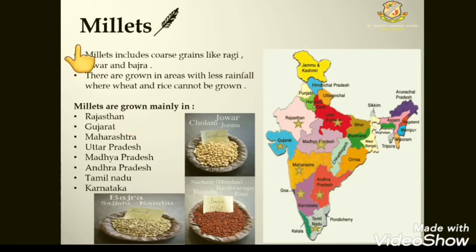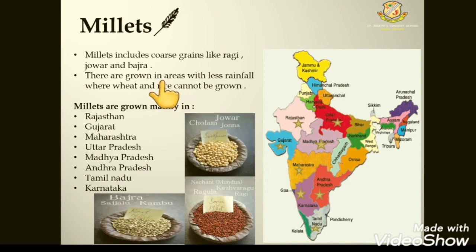Third food crop is the millets. Millets include coarse grains like ragi, jowar and bajra. They are grown in areas with less rainfall where wheat and rice cannot be grown. So the areas with less rainfall, student, that is Rajasthan.